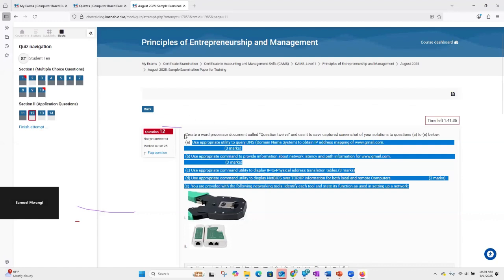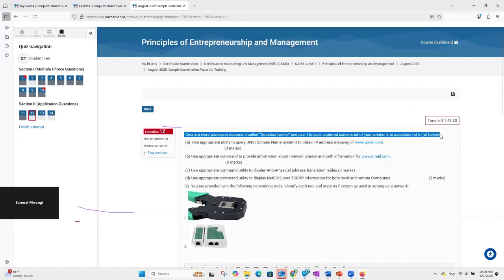But the key thing up here is that it talks of creating a Word document called question 12. That is a very important thing that I want us to take note of and use to capture the screenshots of your solutions to question A to E.